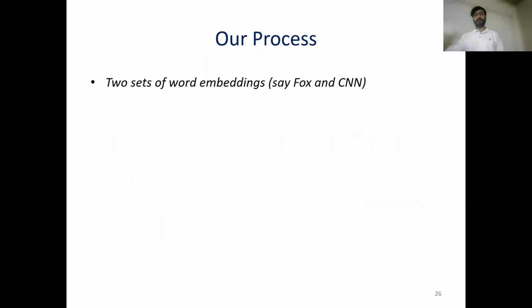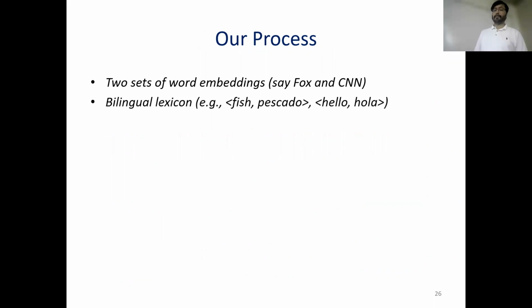Our process is quite simple. Again, say we have Fox and CNN, we have two sets of word embeddings. Remember that we needed a bilingual lexicon, like a pair of words, so that we can connect the two word embeddings, like fish and pescado, hello and hola. This time we are working with translating English into English.